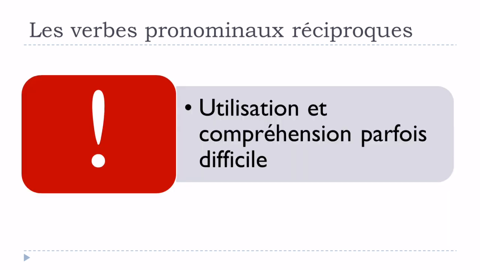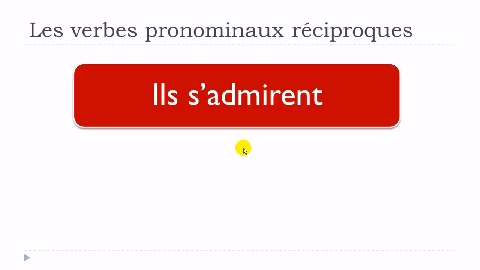Be careful because in some cases, let's say that it will be difficult to really understand. So, utilisation et compréhension parfois difficile. I will give you a good example here. You've got this: il s'admire. S'admirer, it's to admire. So, il s'admire. Of course, you get the plural form and then it's a verb pronominal. So, probably you could think that it's a verb pronominal réciproque in this example.